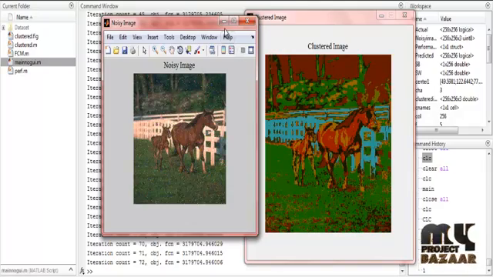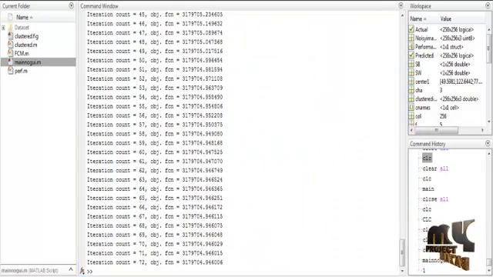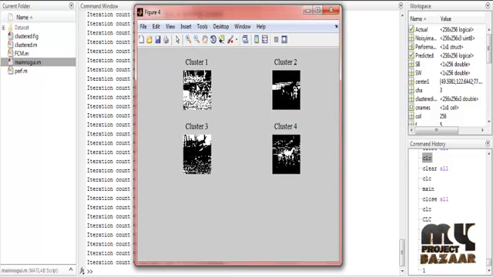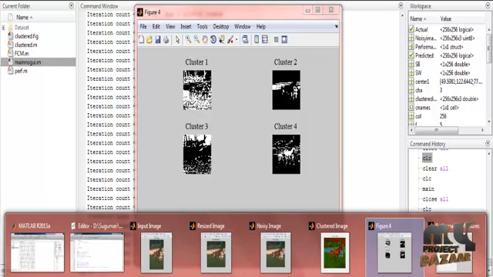In the next figure, this is the fourth figure, there are 4 types of clustering: cluster 1, cluster 2, cluster 3, cluster 4. Here we use background subtraction, so the horse will be denoted and the image will be black and white. All the color is invariant and it becomes binary, a binary scale of the image, a black and white subtraction of the process. So these are the 4 types of clusters in the process.